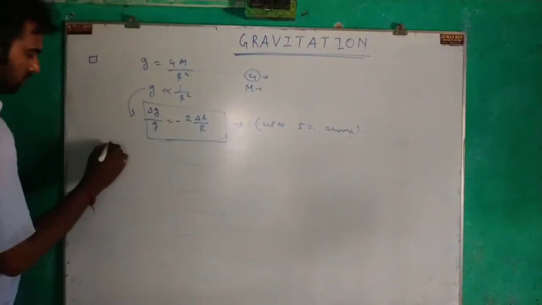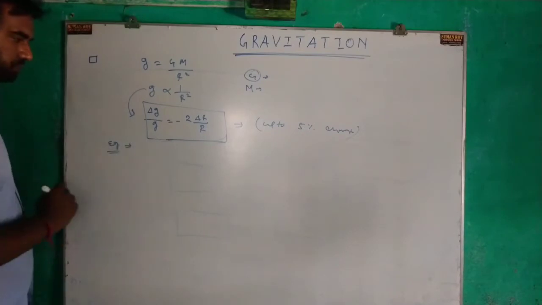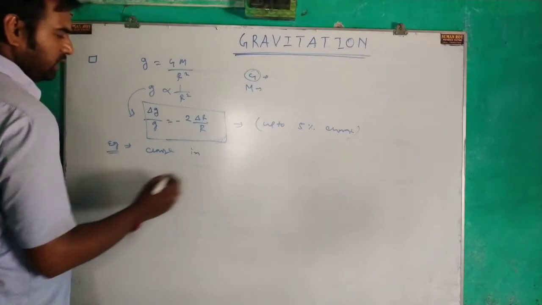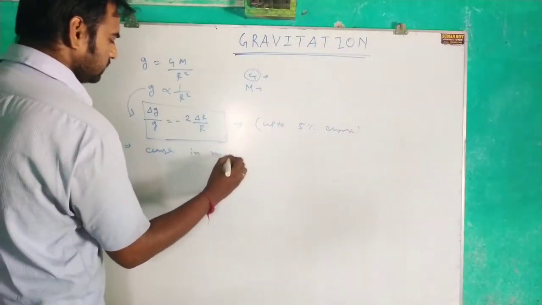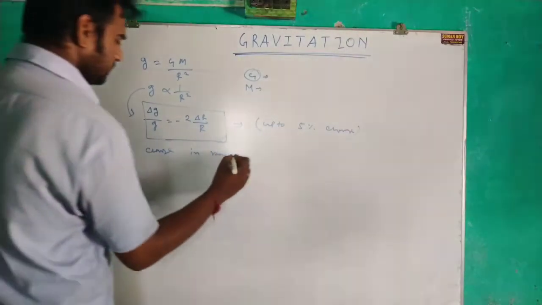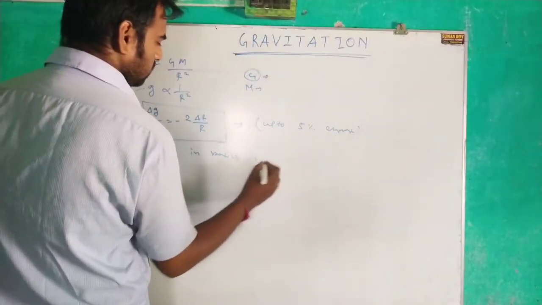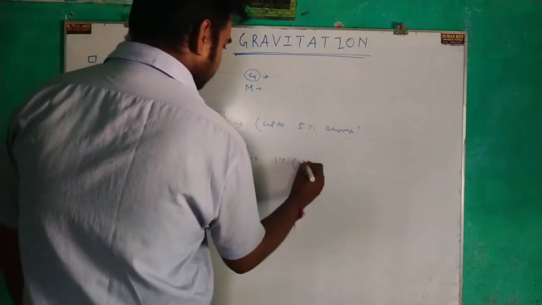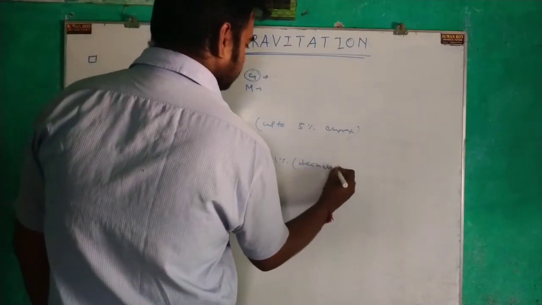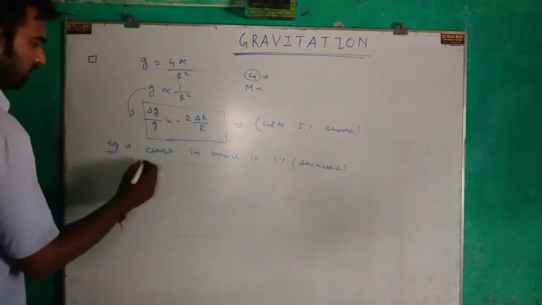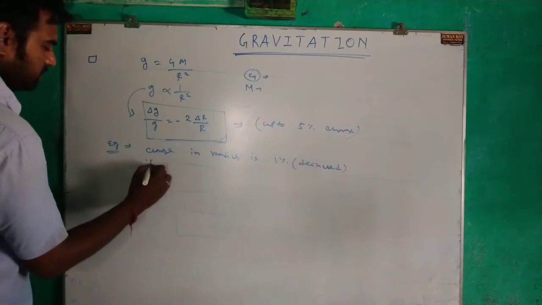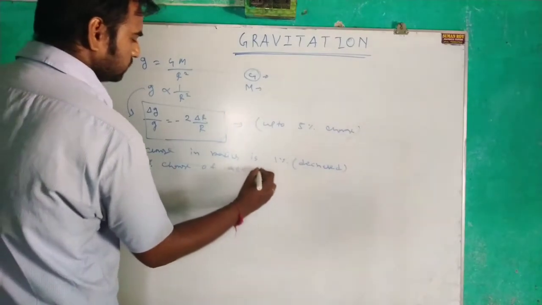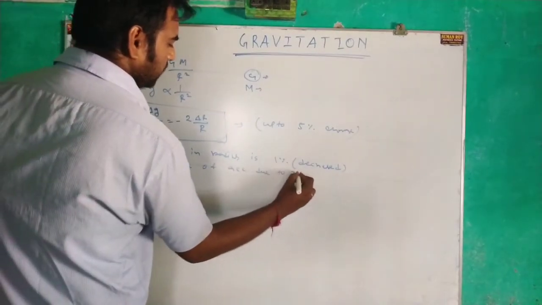Now see, if the radius is decreased by 1%, then we have to find out the percentage change of acceleration due to gravity.